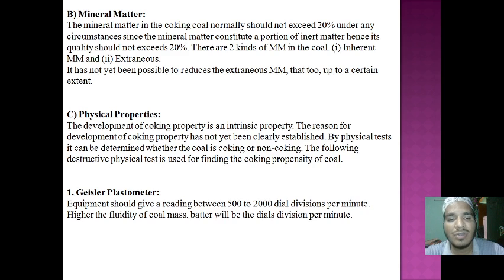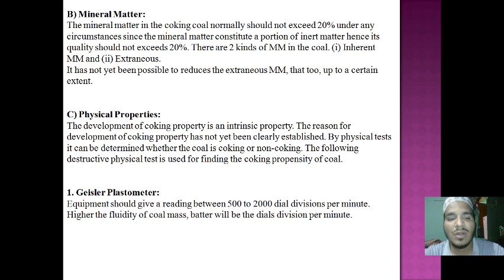Extraneous mineral matter is not possible to reduce beyond a certain extent in coking coal when it is heated. Inherent mineral matter we can reduce, and both of them should not exceed 20%.